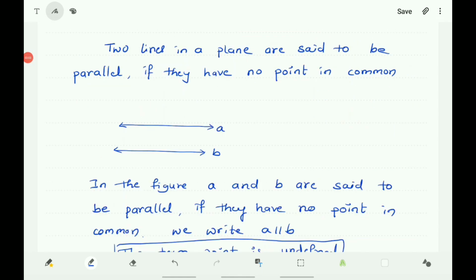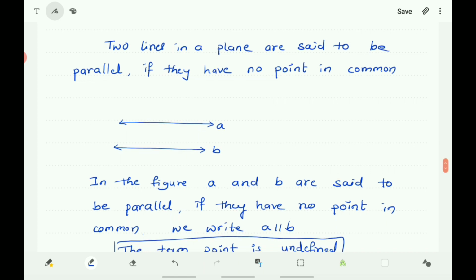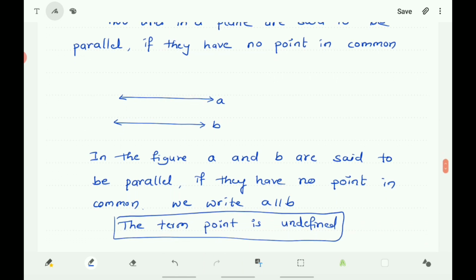So you can say that two lines in a plane are said to be parallel if they have no point in common. No point in common means they are not intersecting lines. In the figure, A and B are said to be parallel if they have no point in common.